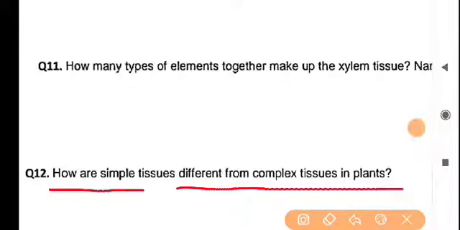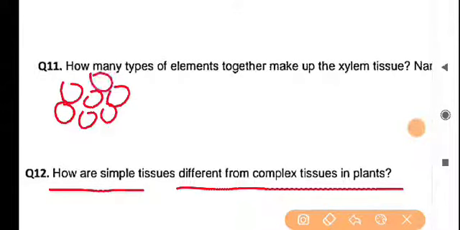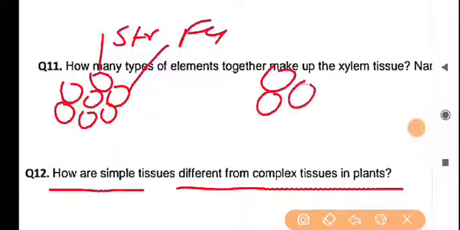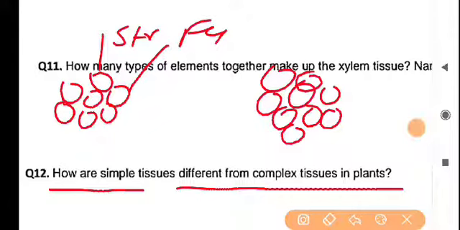As I have told you, the simple tissues made up by the similar types of cells that almost have the similar structure and they share the similar function. But the complex tissues possess different kinds of tissues or cells. They are having the structural and functional difference.